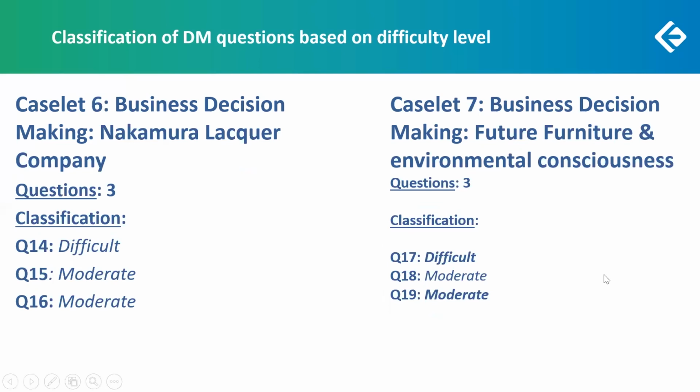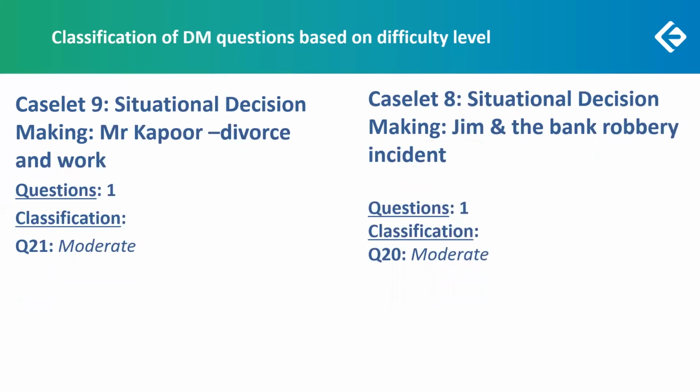Caselet 7, business decision making, which is Future Furniture and the environmentally conscious stand that they take. 3 questions that it had. Question 17 was difficult. Questions 18 and 19 can be termed moderate and easily taken.